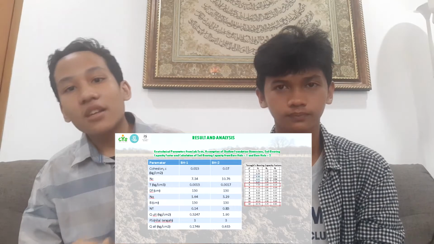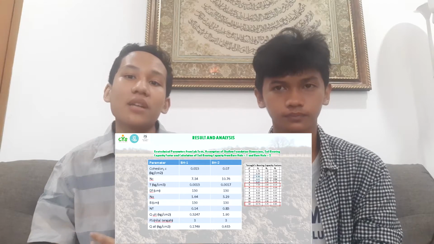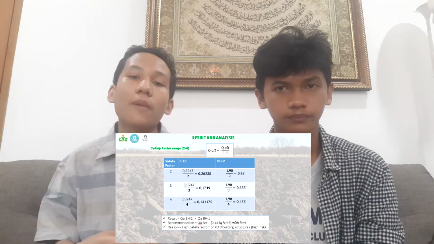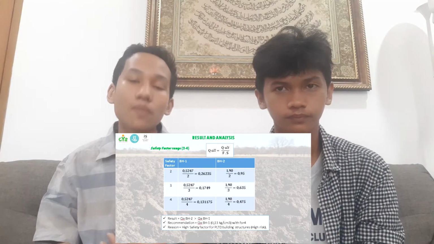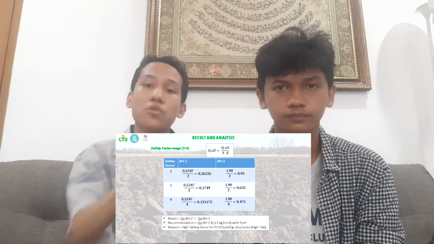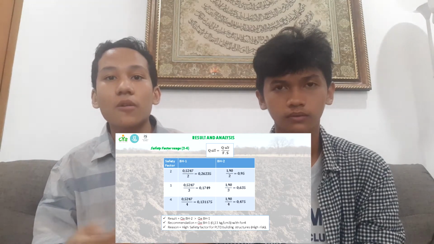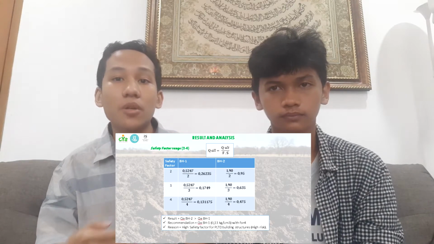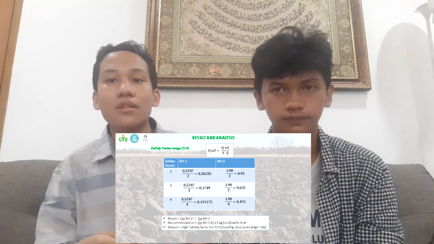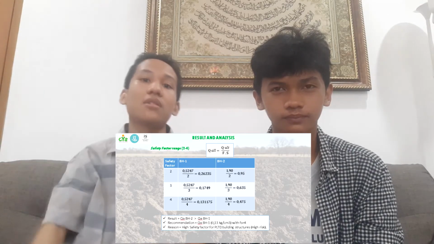After we get the value of each unit and complete the ultimate bearing capacity to get the value, we can find the value of the allowable bearing capacity by dividing the value of the ultimate bearing capacity by the value of the safety factor, which ranges from 2 to 4. The result of this value is that the allowable bearing capacity of borehole 2 is bigger than borehole 1. Therefore, it is recommended that the safety factor value is 4 due to the high safety factor required for the PLTD building structure.